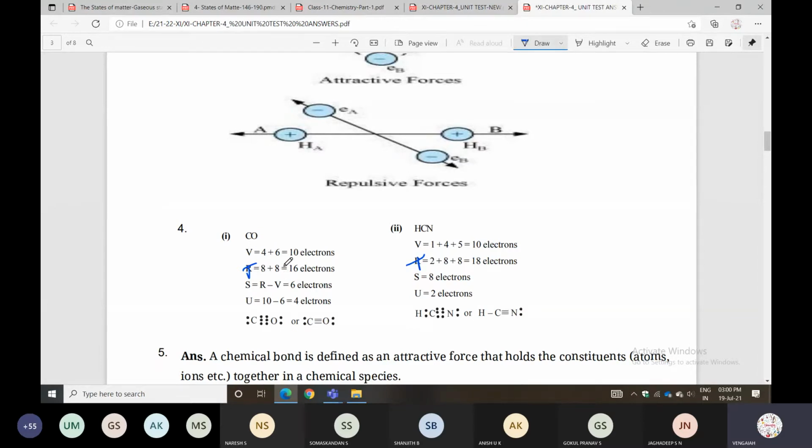Next you can take V. V is nothing but valence electrons. Here carbon has 4 valence electrons and oxygen has 6. So 4 plus 6, 10 electrons.